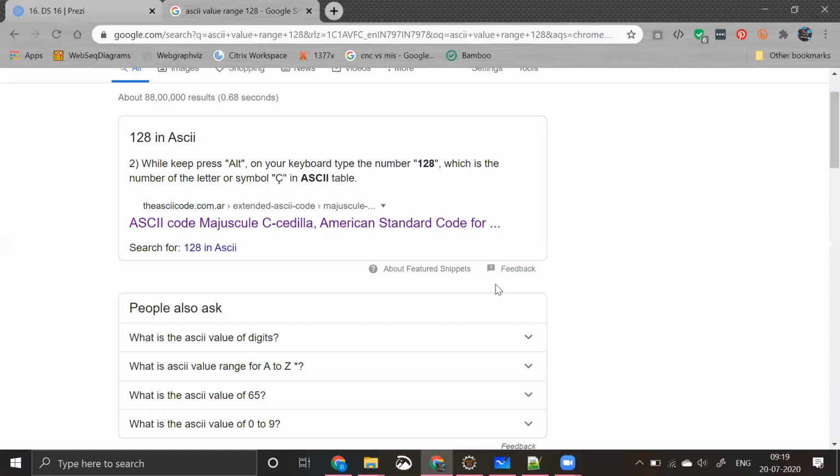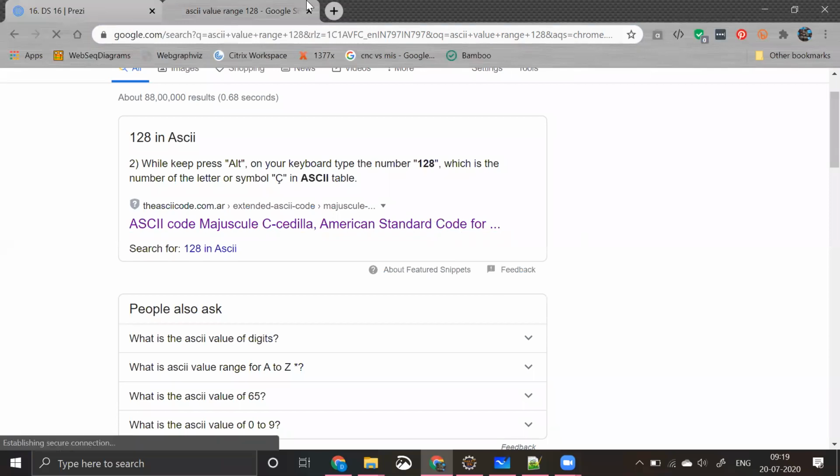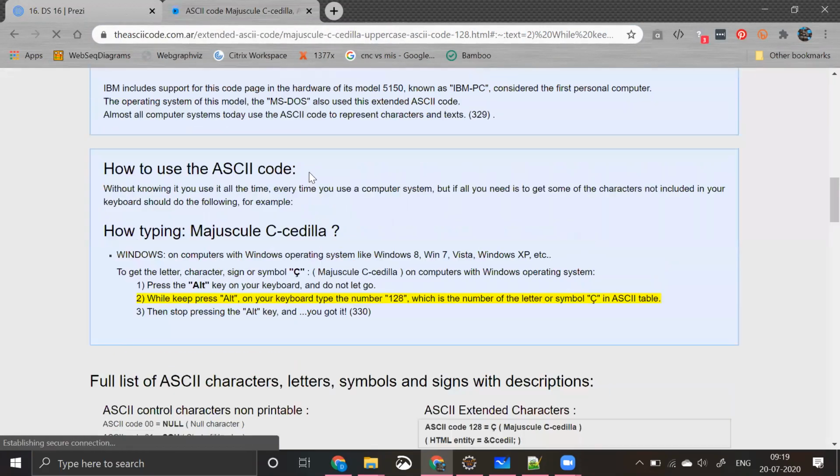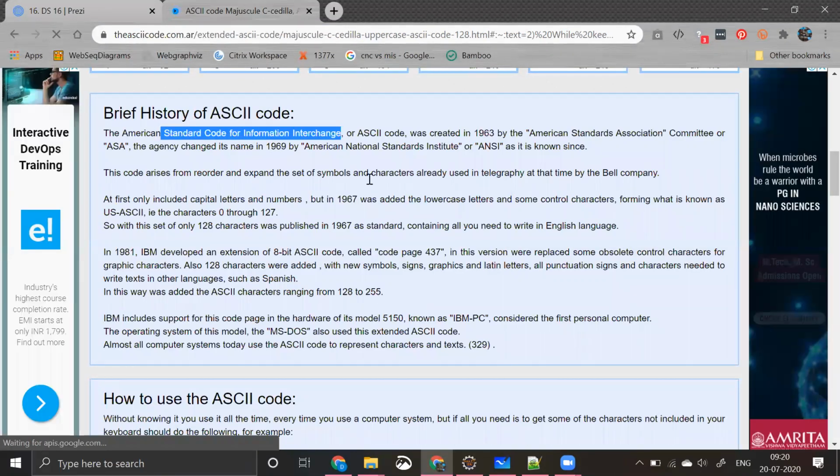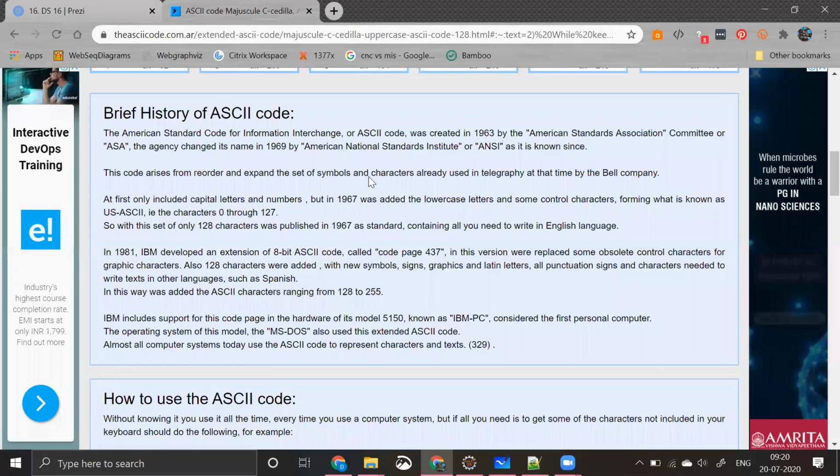Okay, American Standard Code for Information Interchange, right? This is a code for every character in apple. So every character has a unique number internally, guys.